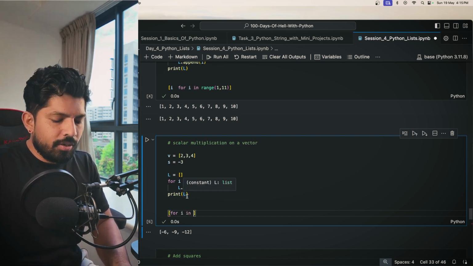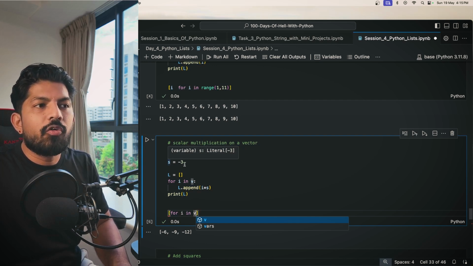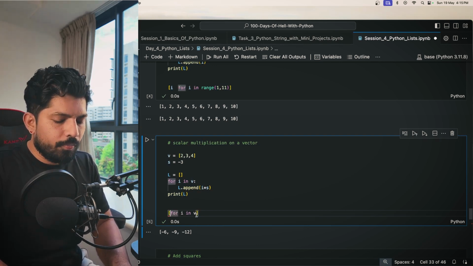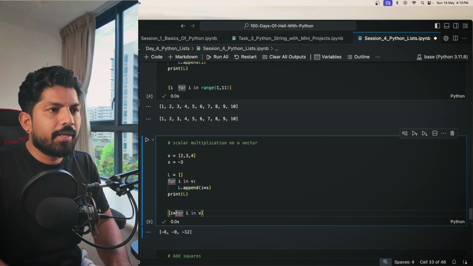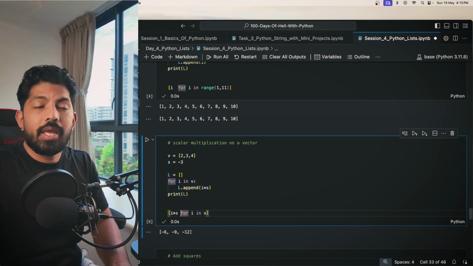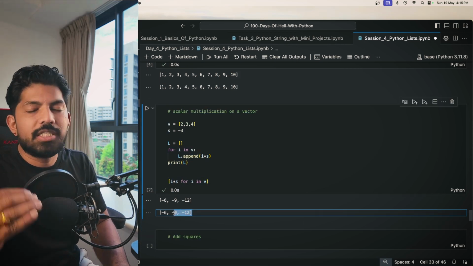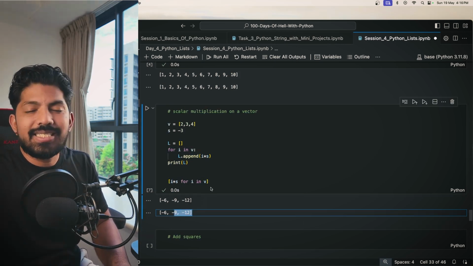So for i in v, then what I want is that the value of s should be multiplied with the i, right? So here I can just give i multiplied by s. Okay, and when you hit shift enter, you have the results, right? See the power of list comprehension. Just a simple line of code and it makes our life so easy.